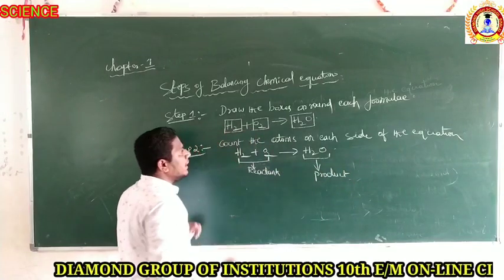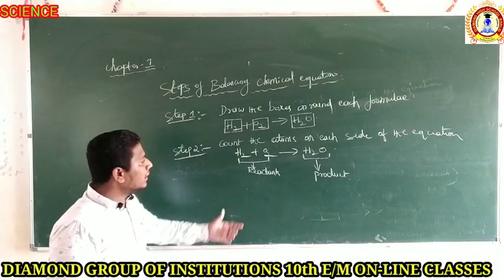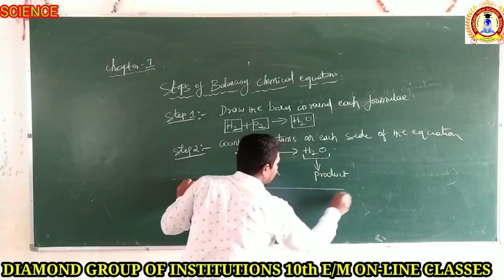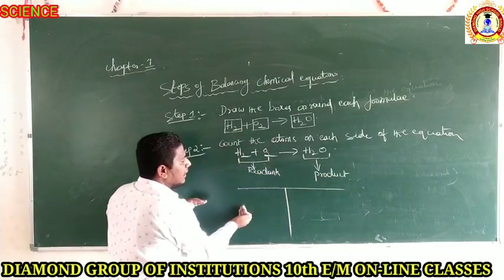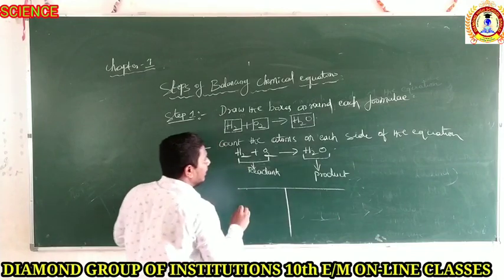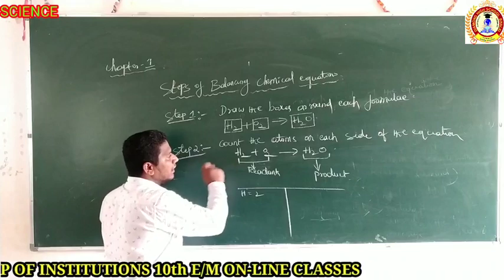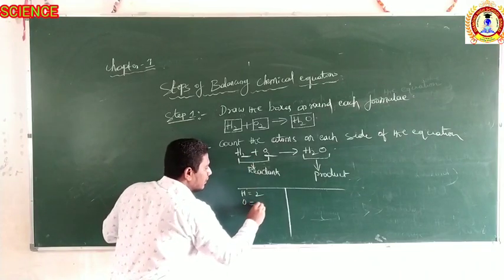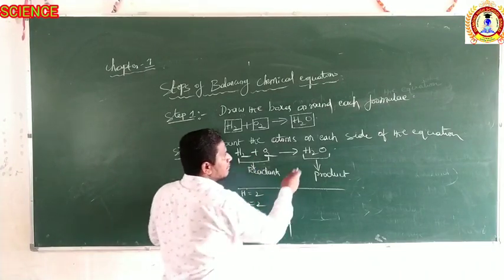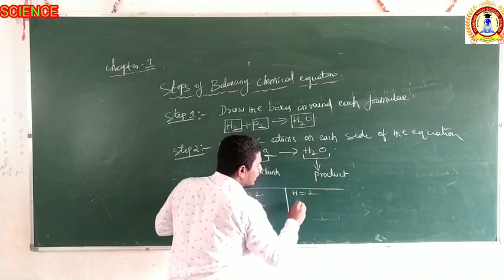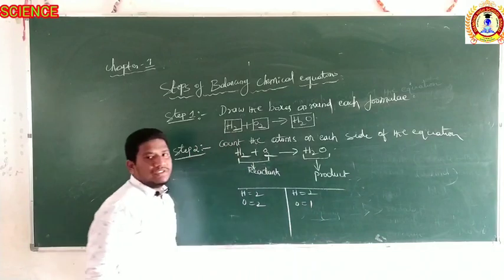Now count how many atoms are there in the reactant as well as the product side. This side I am writing the reactant side and this side the product side. Count hydrogen: there are 2 hydrogens in the reactant side. Oxygen also has 2, but in the product side hydrogen is 2 but oxygen is 1. So this is the second step.